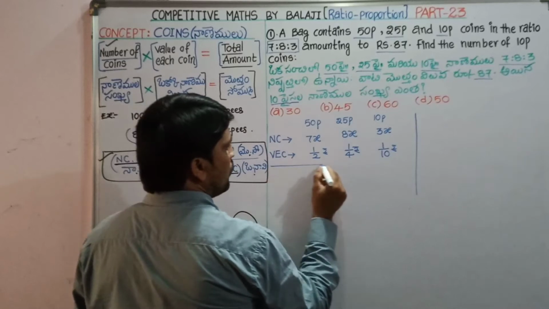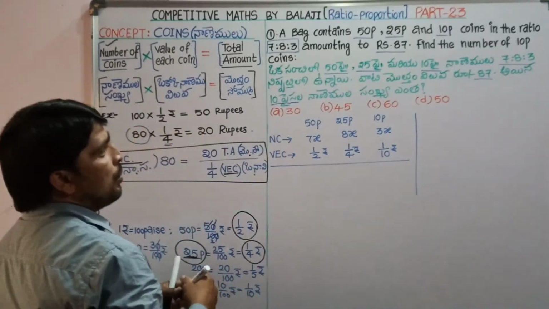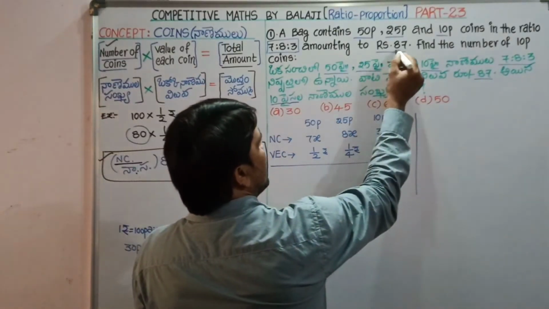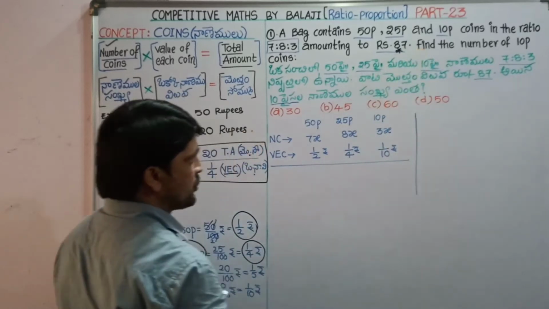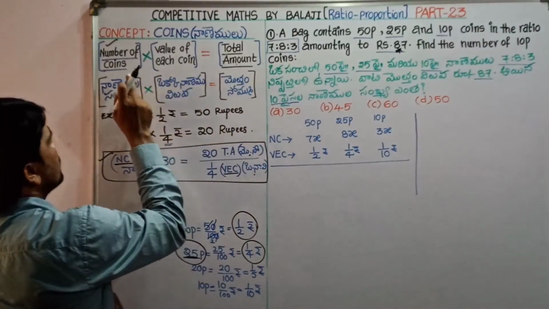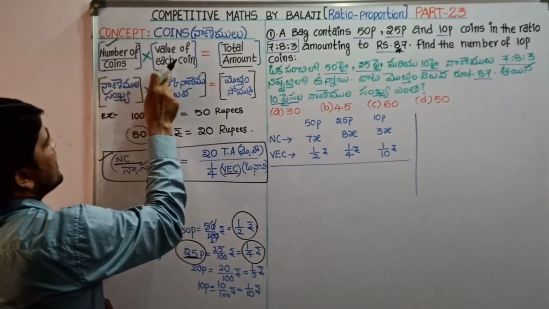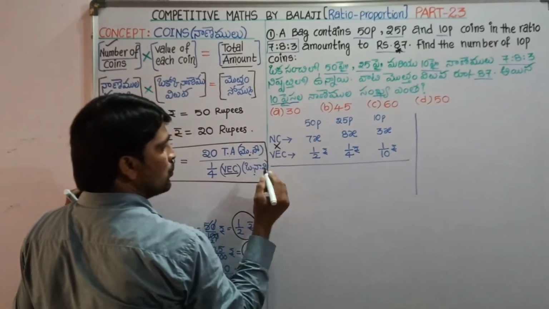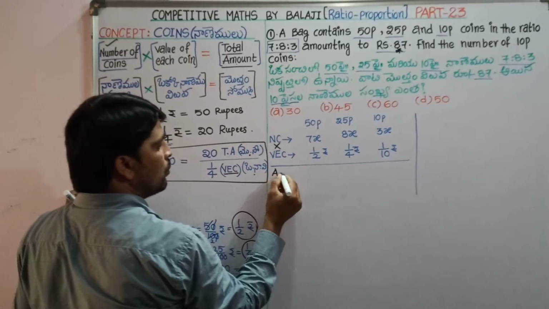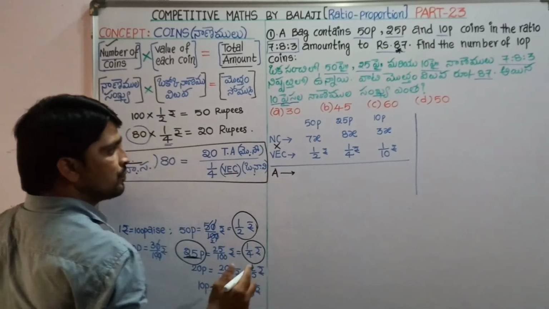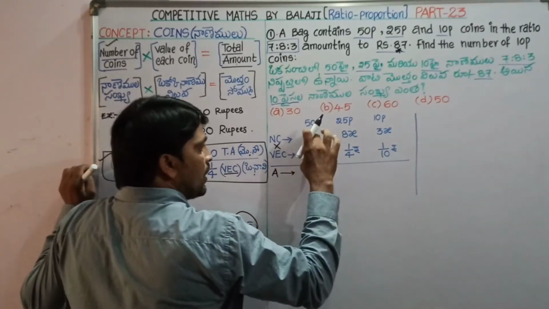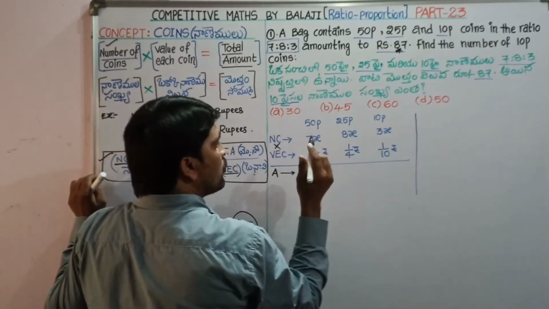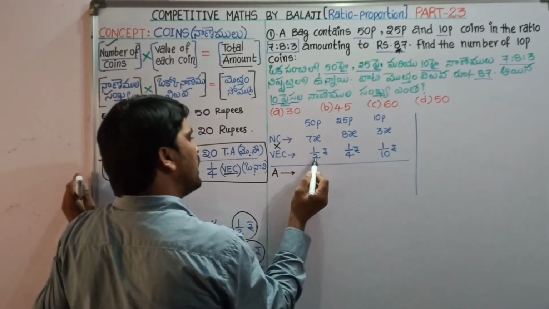As the total amount is given in the question, total amount is equal to number of coins into value of each coin. So we have to multiply these two to get the total amount. Each and every time we have to multiply number of coins into value of each coin.